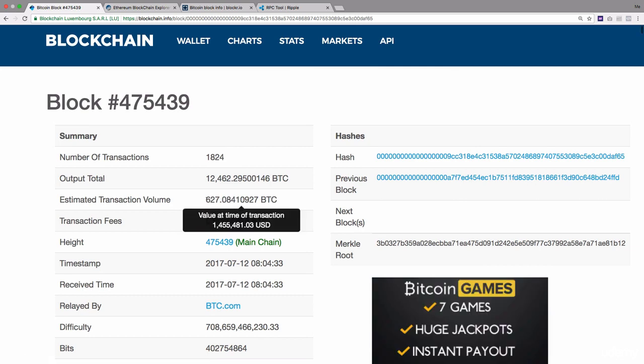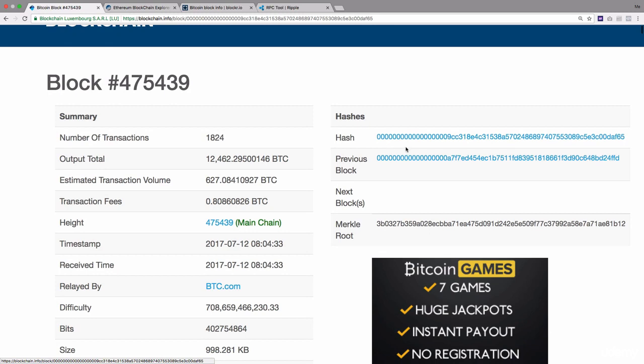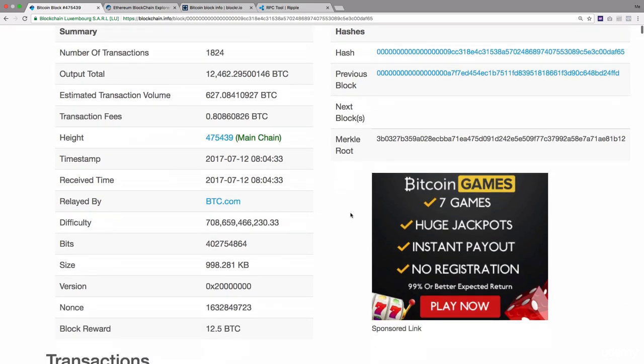Estimated total transaction involved in this block is 627 bitcoins. The hash of the block, this is called the signature of the block, is this. The signature of the previous block is this. So this is what I was talking about when we say that the signature of the block should be lesser than the previous one. This is called the hash of the block.